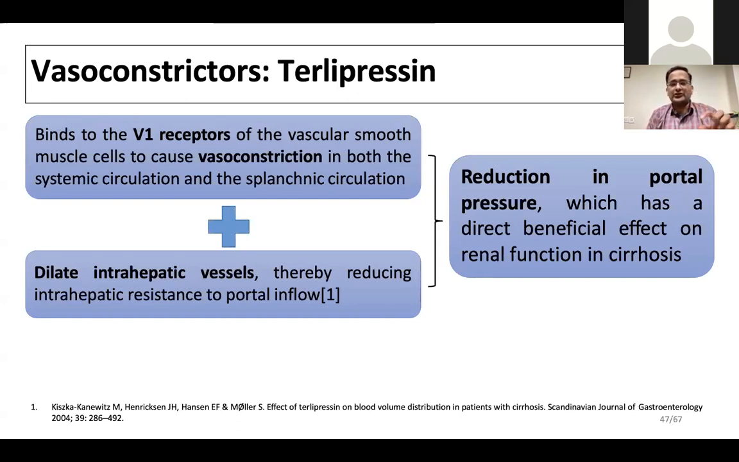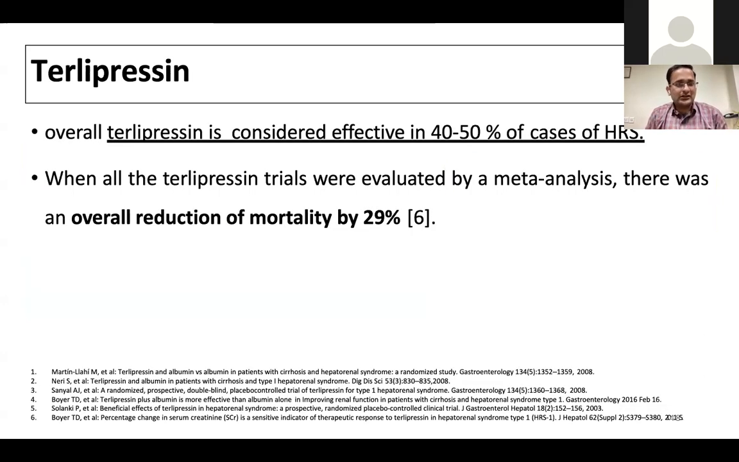This is of particular use in reducing the portal hypertension in multiple ways, and which has a direct beneficial effect on the renal function in cirrhosis, because the portal pressure is the basic center of the pathogenesis of development of acute kidney injury in cirrhosis, which leads to further splanchnic dilatation and other things.